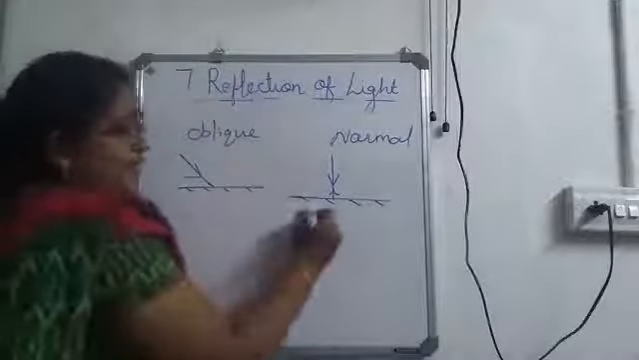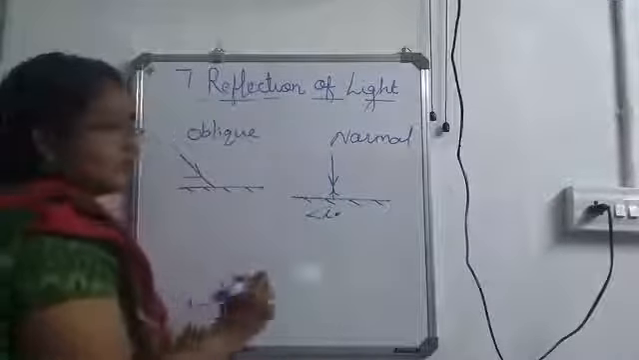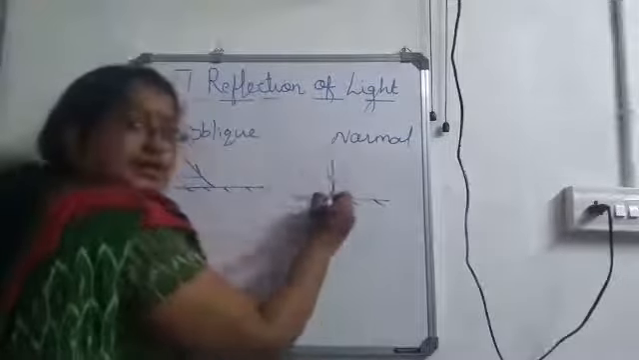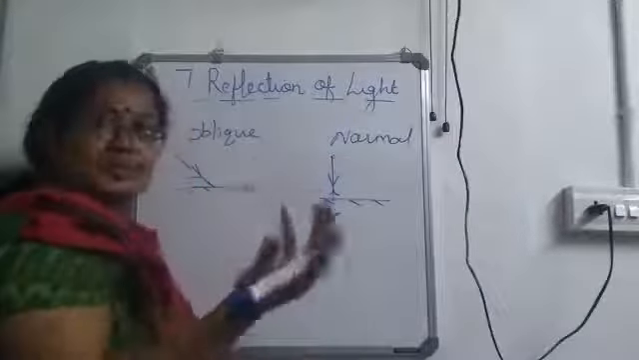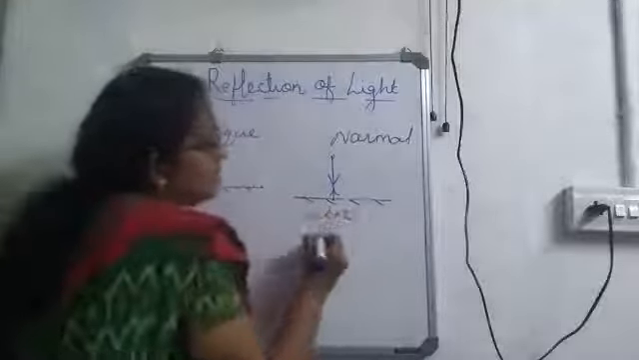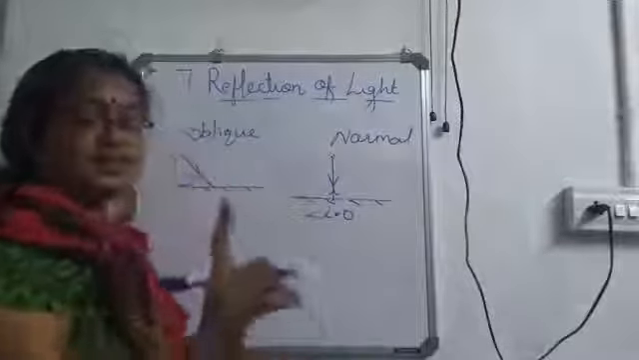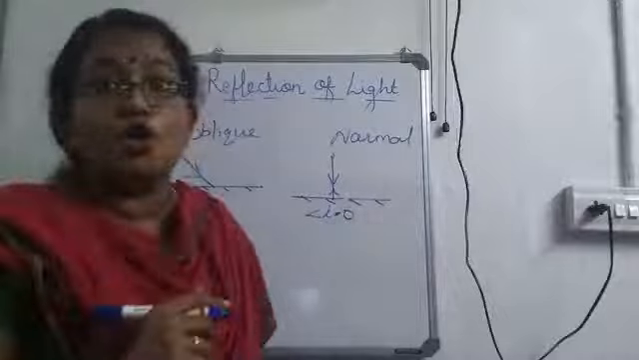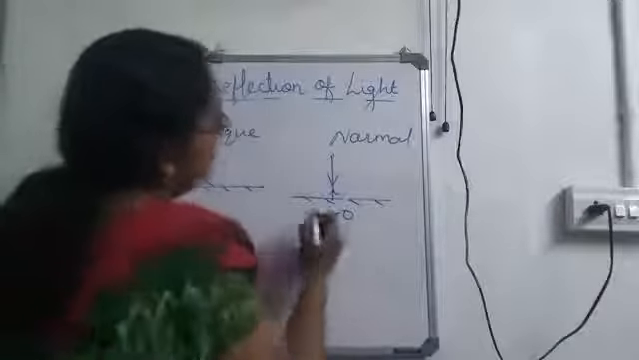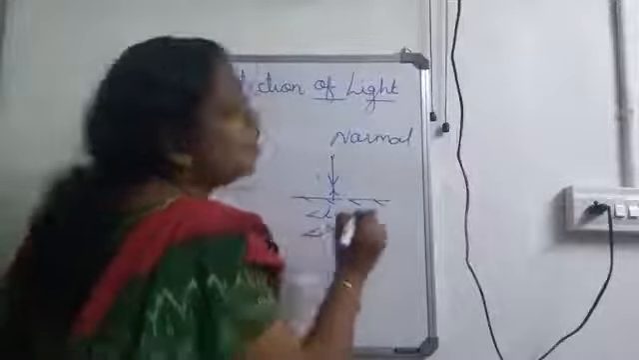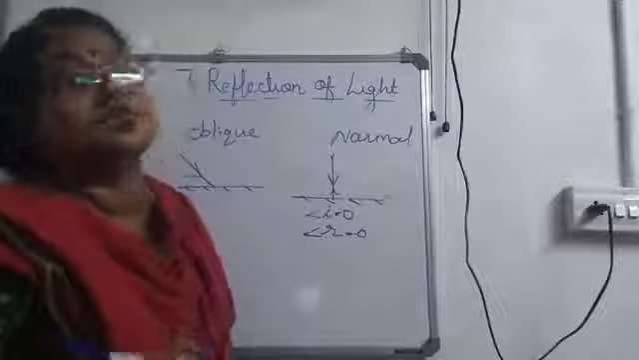So, what will be the angle of incidence here? This is the incident ray. Normal also will be drawn there. Reflected ray also will be there. So, here angle of incidence will be 0. Angle of incidence is the angle between incident ray and the normal. This is the incident ray. Above that only normal is coming. So, here angle of incidence and angle of reflection will be equal to 0.